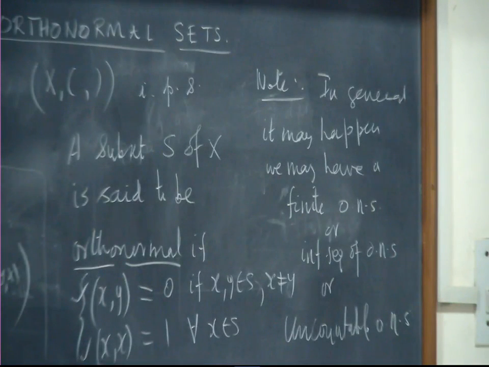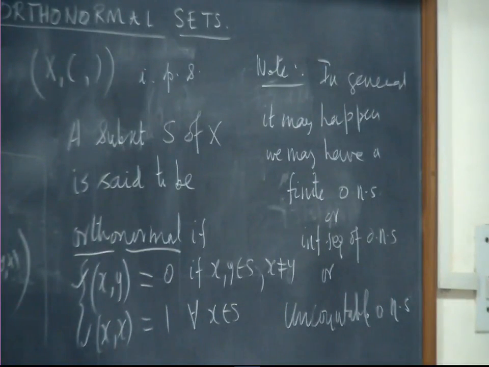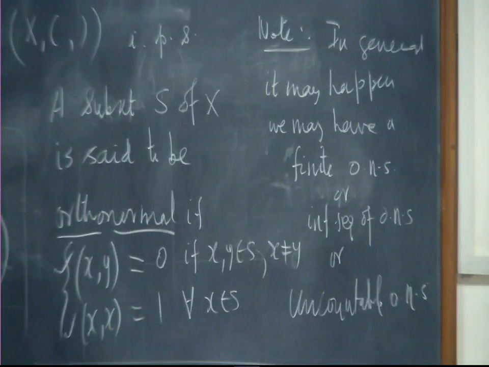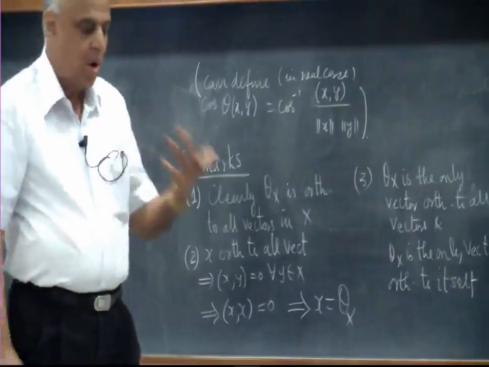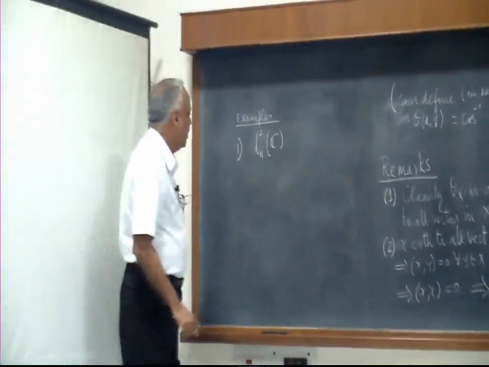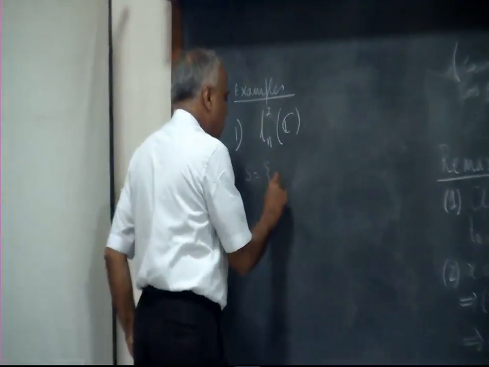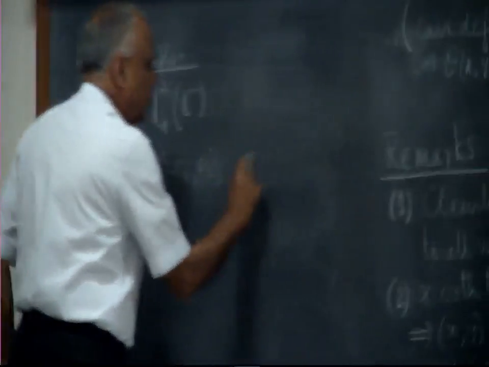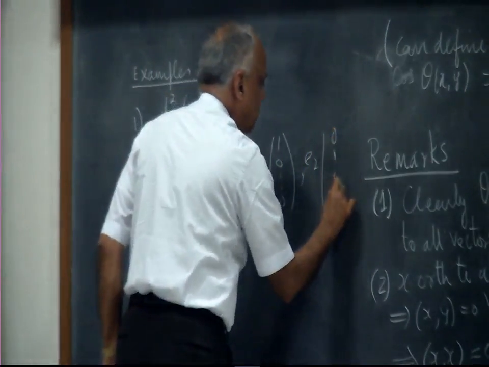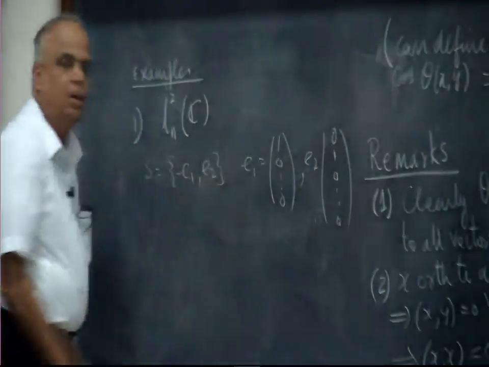Okay, let's dispose of one trivial example for this. Okay. So examples. One, let us look at our inner product space to be this, n component complex vectors, with the usual L2 inner product. Then if we take for example S equal to E1, E2, where E1 is 1 0 0 0 and E2 is 0 1 0 0 0, then that forms an orthonormal set.